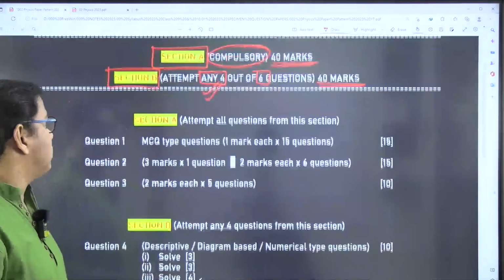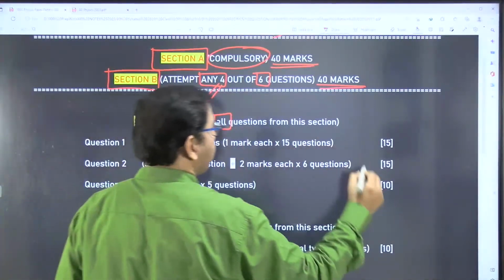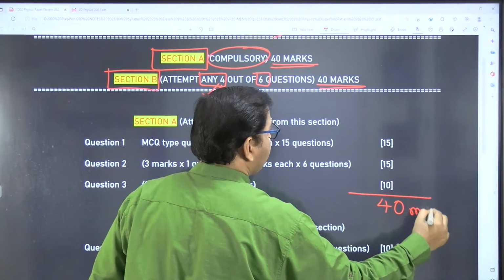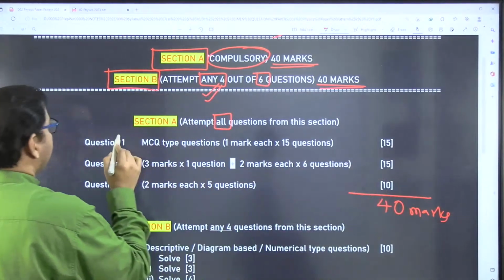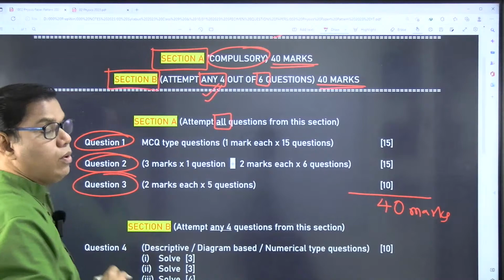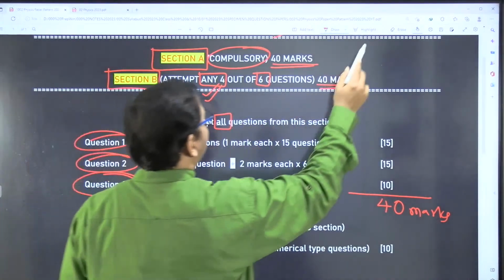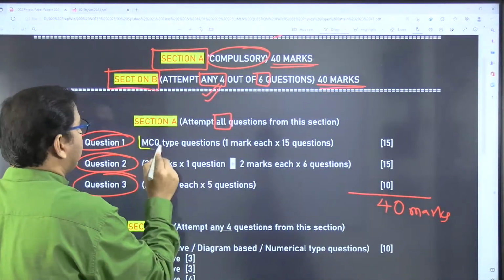Now see here, we will see section A where all the questions are compulsory. Weightage for this part is 40 marks, right? And how are these 40 marks distributed? They are distributed in 3 questions: question number 1, question number 2, and question number 3. Now question number 1 will be an MCQ type question. What is an MCQ type question?